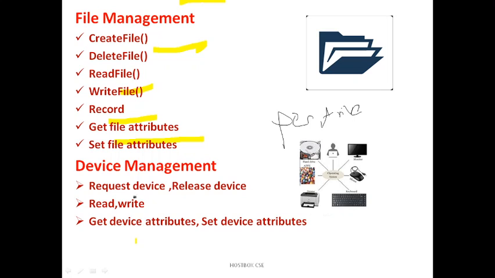For this we need system calls to request a device and release a device, read and write, get device attributes and set device attributes, and one more called attach or detach devices. Attach, for example, is inserting a pen drive.